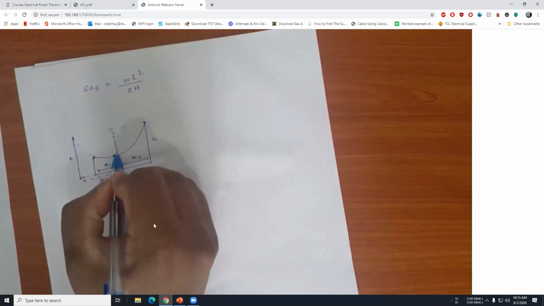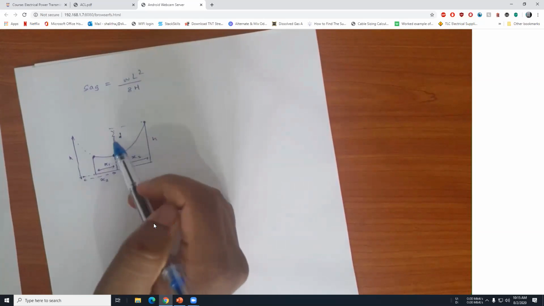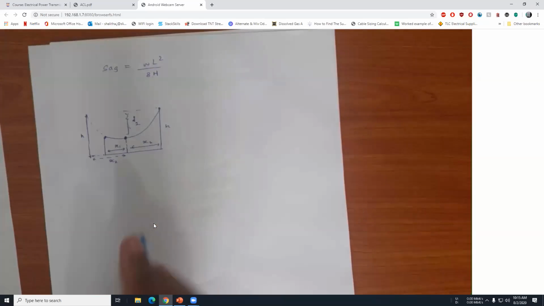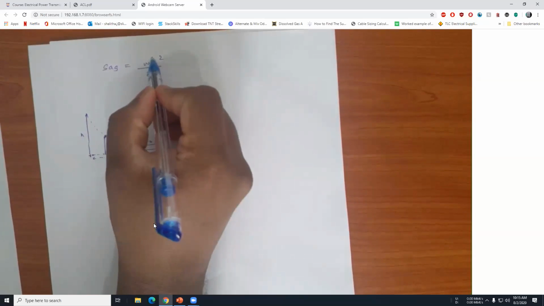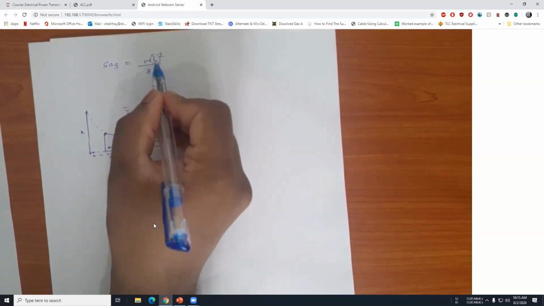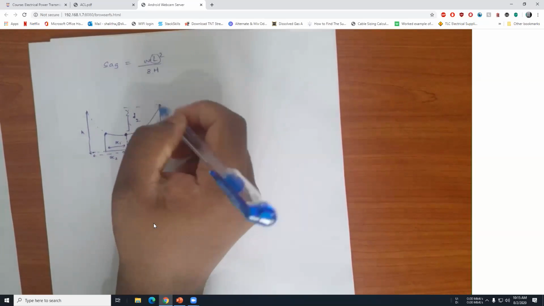So this distance, you can just apply this equation to find this distance. I will take this as d2. Now this is L. You have to know L to find the sag of this tower.